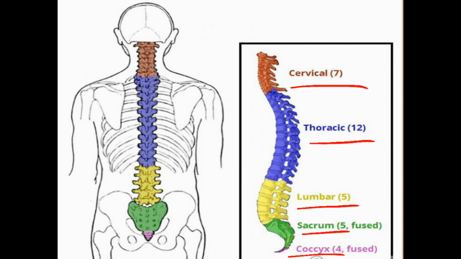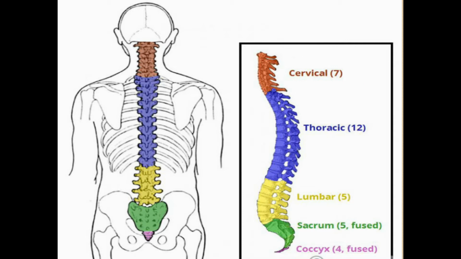But one point is that the sacrum vertebrae, which are 5, are fused together and form a single bone. Also, the coccyx vertebrae, which are 4, also fuse together and form a single bone. So the sacrum is a single bone and the coccyx is also a single bone.